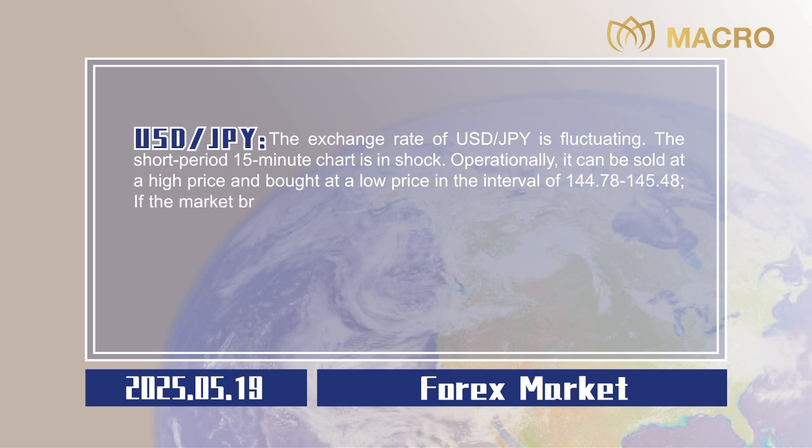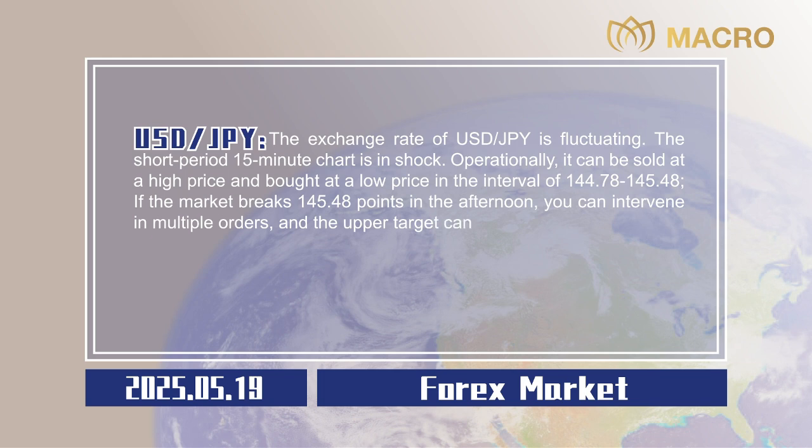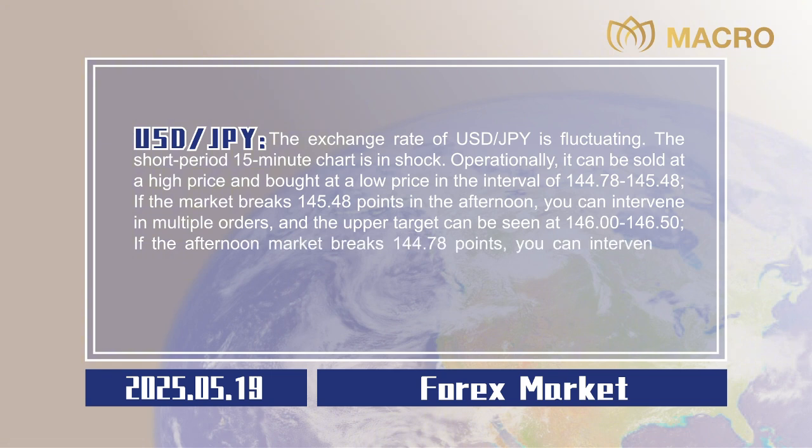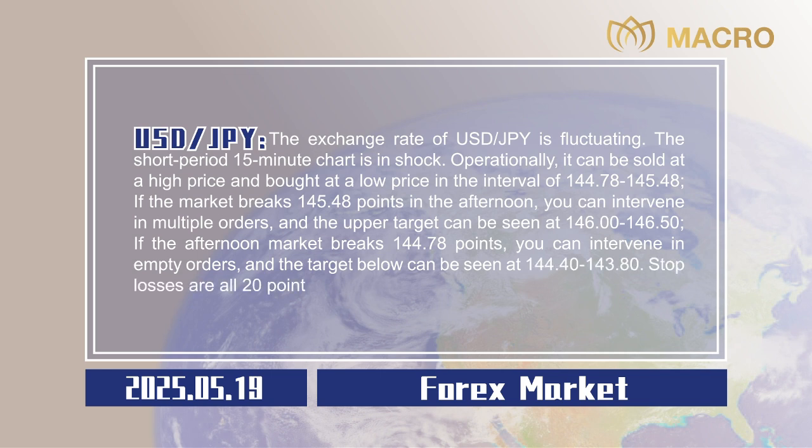If the market breaks 145.48 points in the afternoon, you can intervene in multiple orders, and the upper target can be seen at 146.00 to 146.50. If the afternoon market breaks 144.78 points, you can intervene in empty orders, and the target below can be seen at 144.40 to 143.80. Stop losses are all 20 points, 0.20.